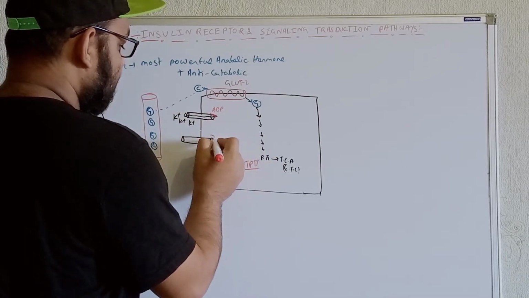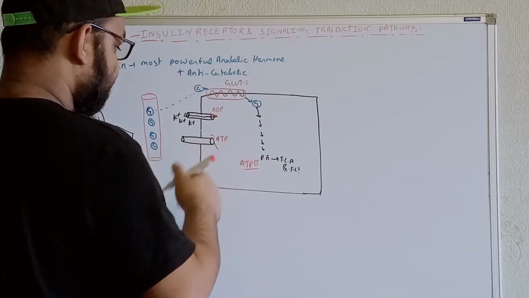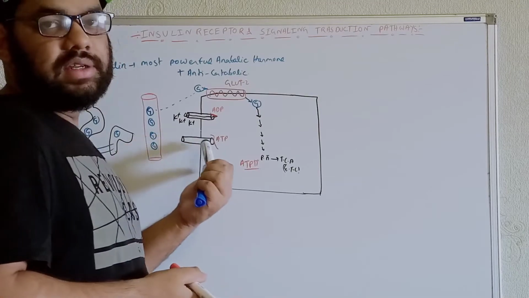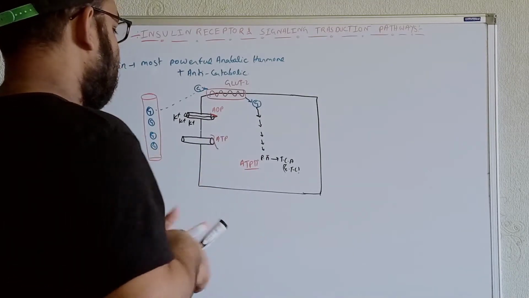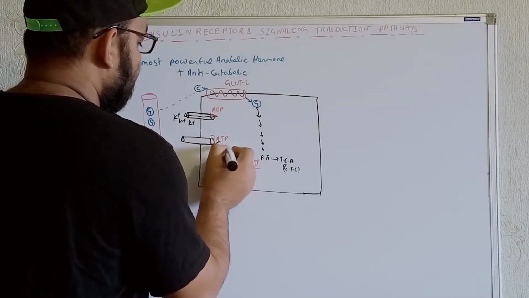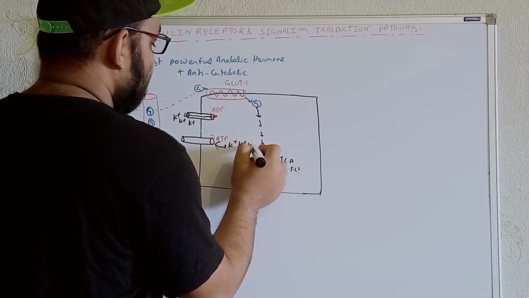It will block the ATP-sensitive potassium channel whenever the ATP binds over here. So the potassium will not be able to go outside. As a result, the potassium will be repelled back, so within the cell the concentration of potassium will be much higher.